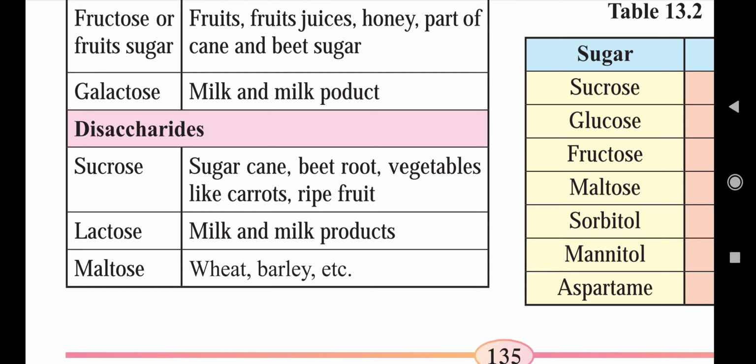No other food product is going to provide lactose. And last one, that is maltose. Maltose is a disaccharide composed of two monosaccharide units of glucose, and sources of maltose are wheat and barley, etc. Okay, so these are the cereals.